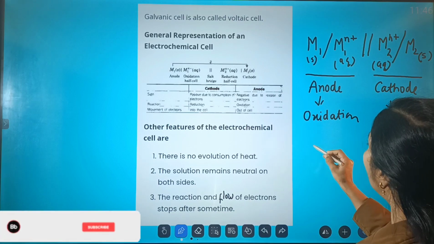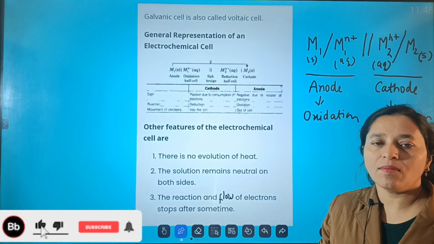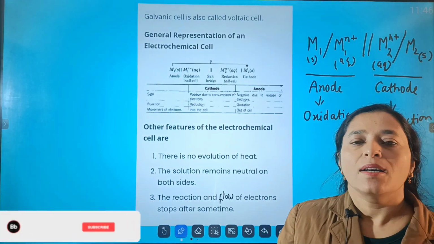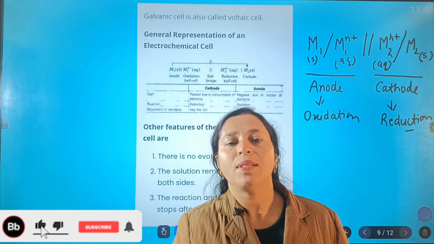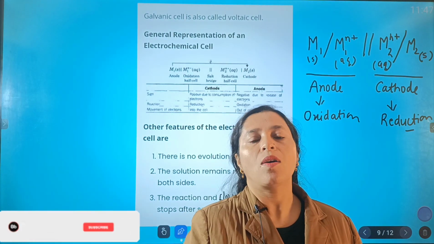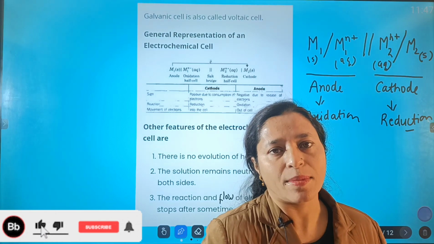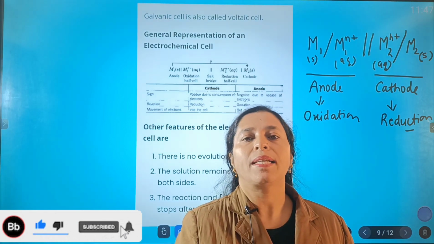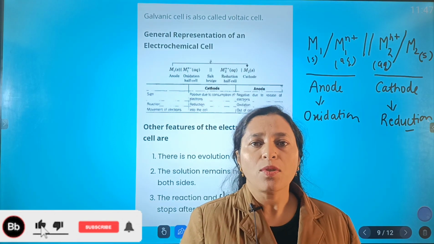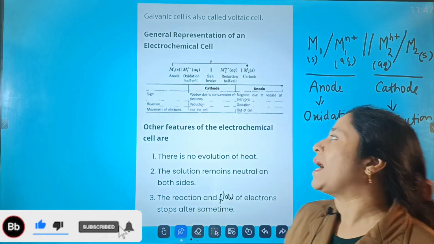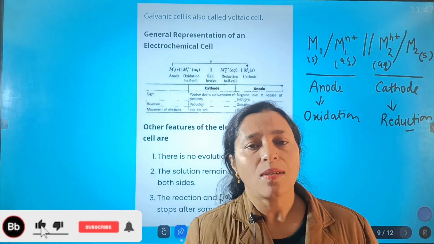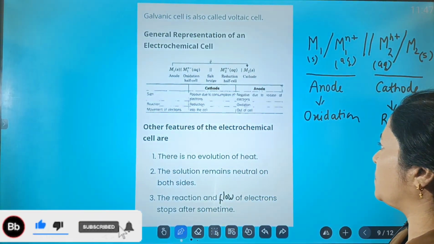I hope it's clear. You know very well what oxidation and reduction are. Oxidation is removal of electrons, removal of hydrogen, addition of oxygen or addition of an electronegative element, whereas reduction is addition of hydrogen, addition of electrons, addition of any electropositive matter, and removal of oxygen. So these are the four ways in which we can define oxidation and reduction.